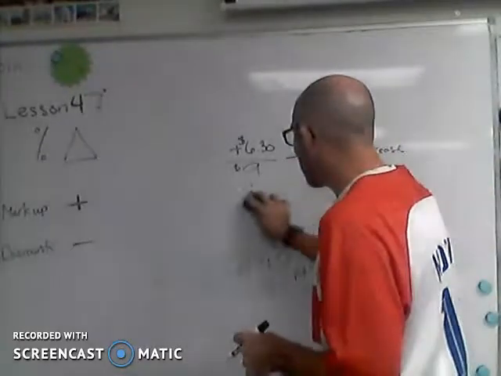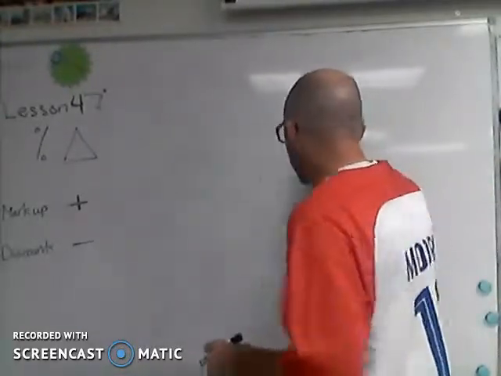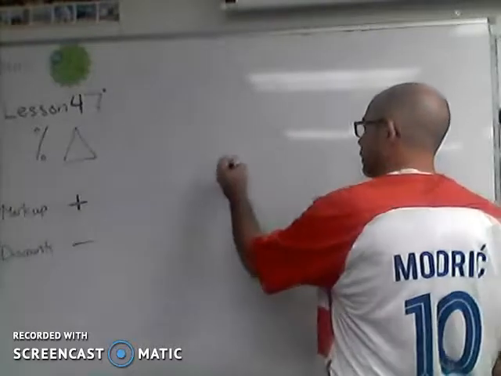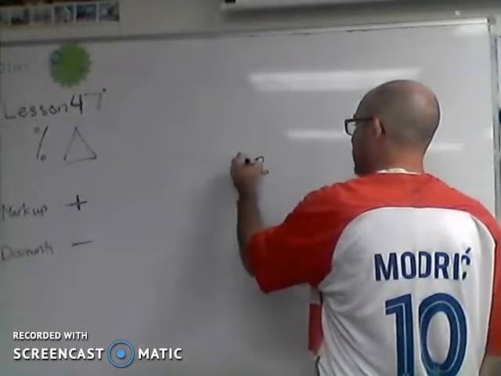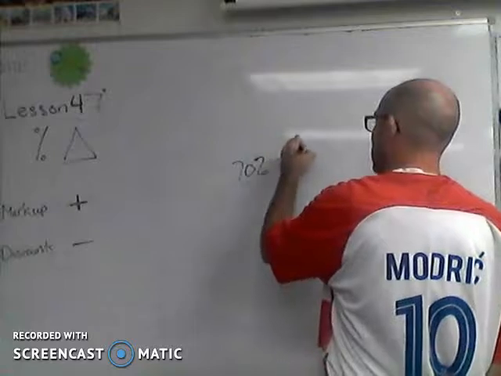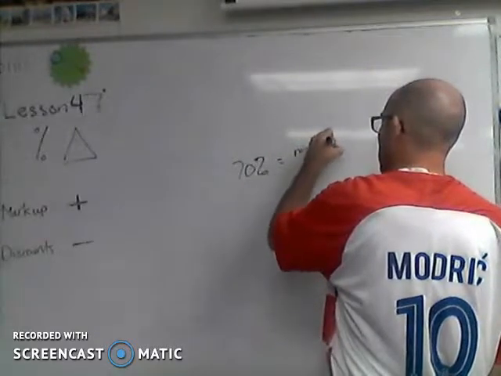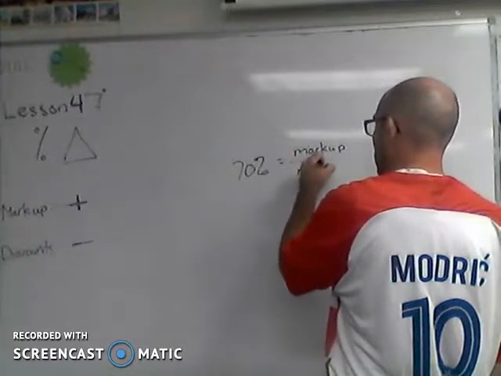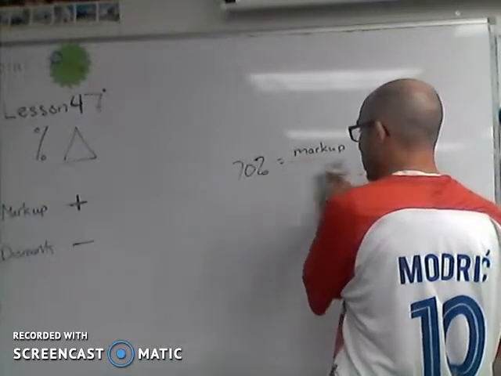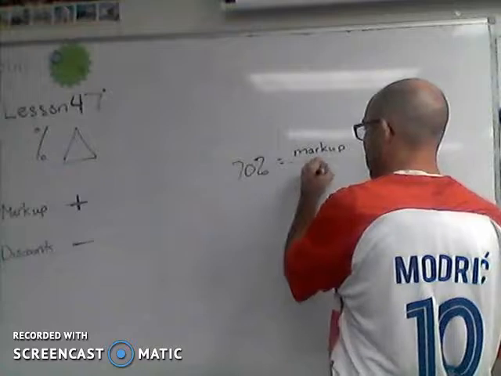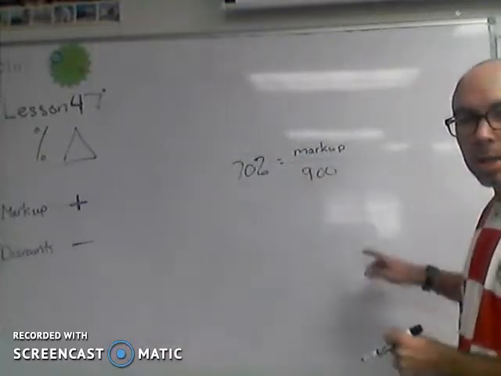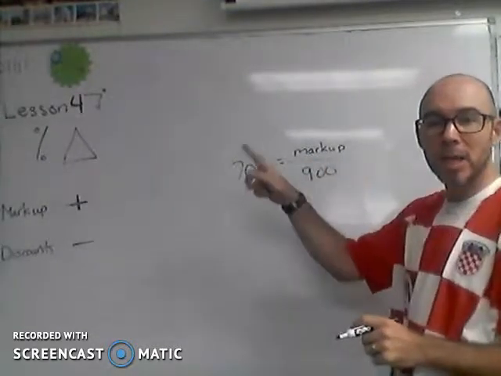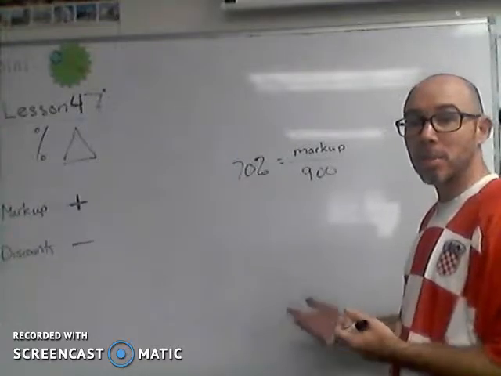Okay, and that last problem, what they did was they told me that 70% equals markup over the original, and then they told us that the original was $9. Can you see here that if you just multiply both sides by 9, you'll get the markup?